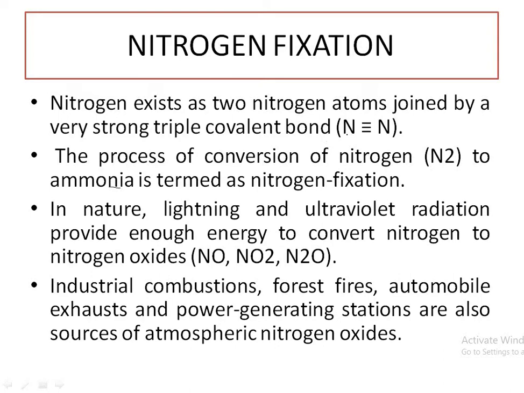This nitrogen converts into nitrogen dioxide, nitrite, then converts to nitric acid, and this nitric acid converts into nitrate, and this nitrate with raindrops comes into the soil and is absorbed by plants. But major nitrogen fixation is done by microbes.